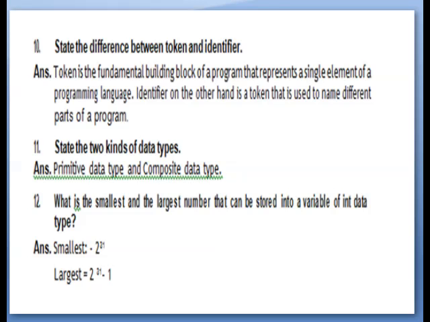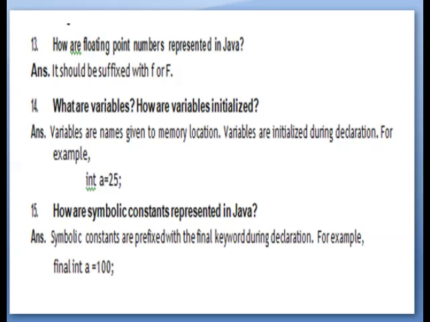Question number 11. State the two kinds of data types. Answer: primitive data type and composite data type. Question number 12. What is the smallest and largest number that can be stored into a variable of integer data type? Smallest, minus 2 power 31. Largest, 2 power 31 minus 1. Question number 13. How are floating point numbers represented in Java? Answer: it should be suffixed with small f or capital F.